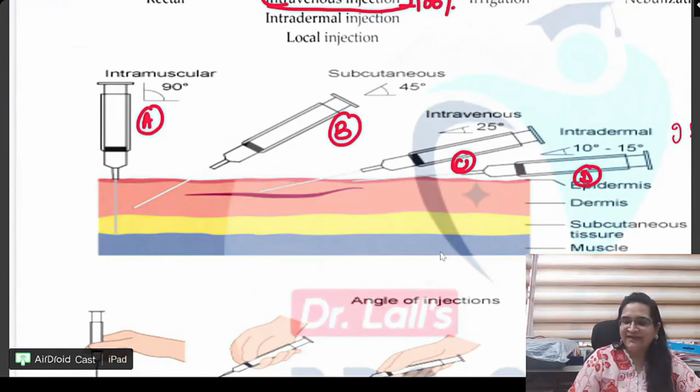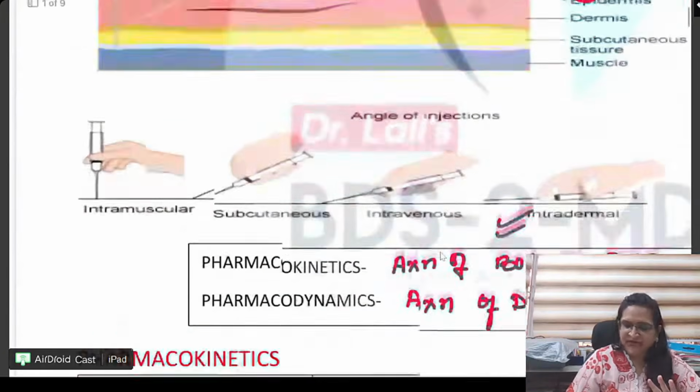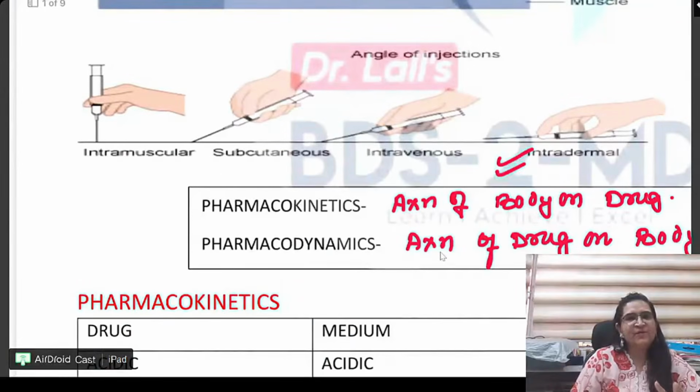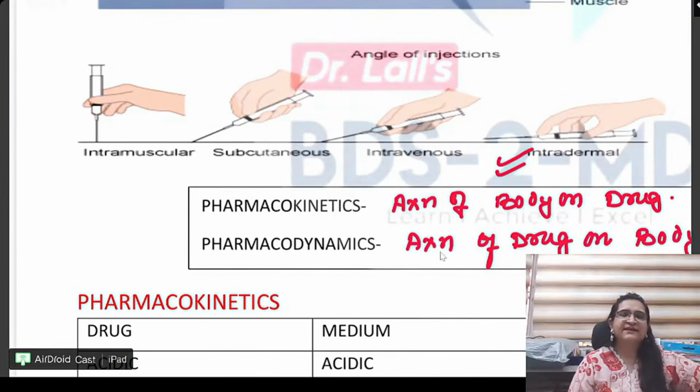So this diagram, it can come to you. They can give you the syringes and they can ask you what has to be done, right? Again, please see the hand posturing. Intramuscular 90, subcutaneous 45, intravenous 25, 30, intradermal almost zero.